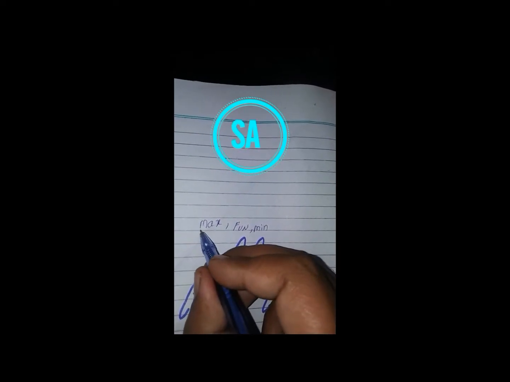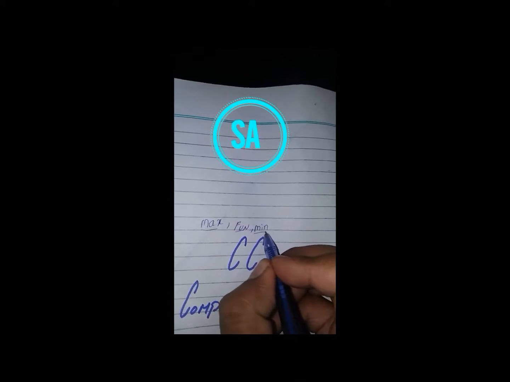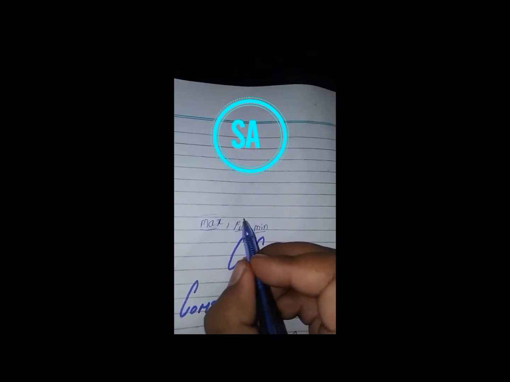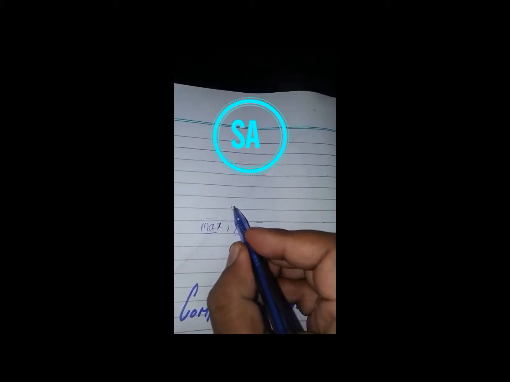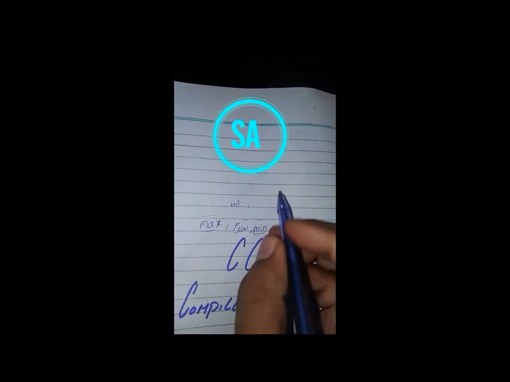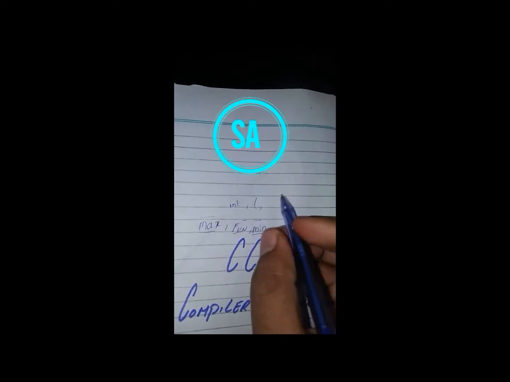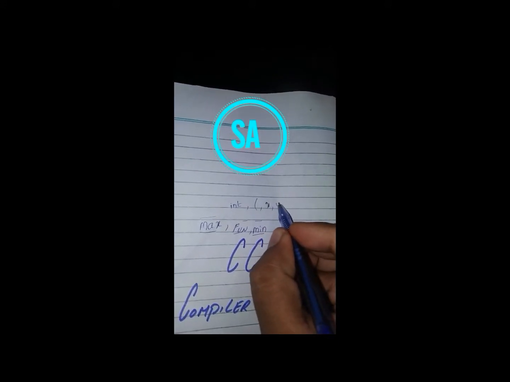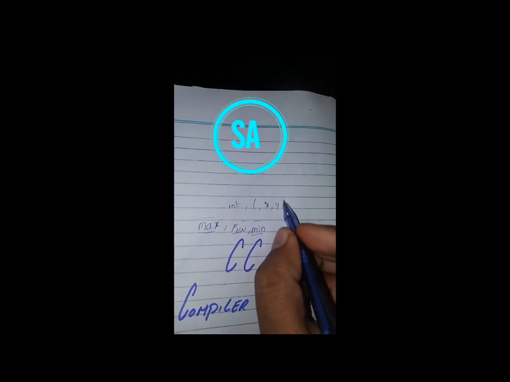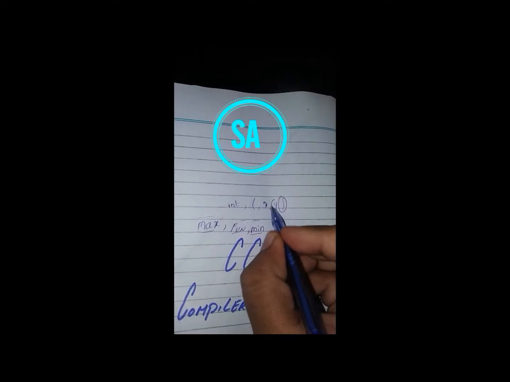So these are different names of the function. You can write any name, but like int, bracket, x, y, and bracket. So all of these are the tokens.